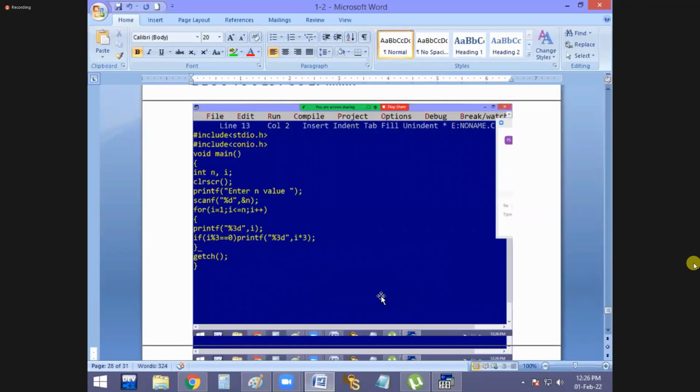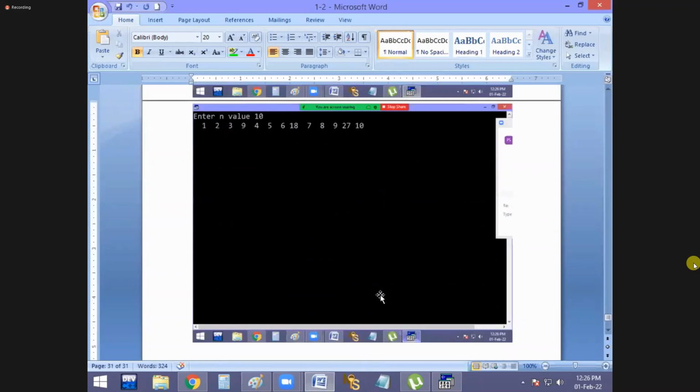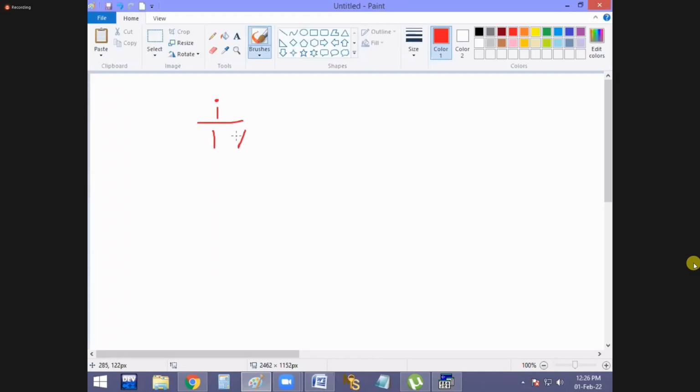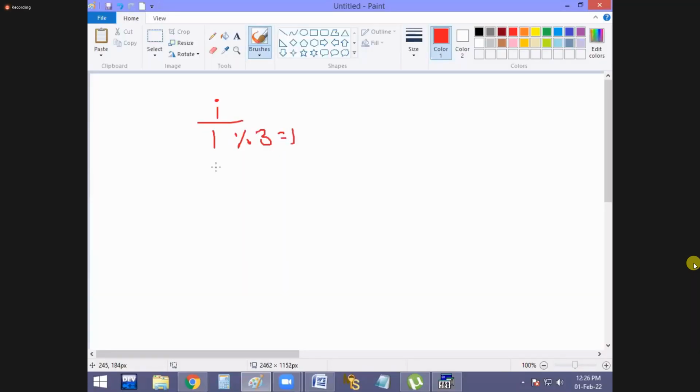Is the logic understood by everyone? Otherwise, see here. I value starting is what? 1. Now 1 percentage 3 is 1. 1 percentage 2 is 1. 2 percentage 3 is 2. And 3 percentage 3.